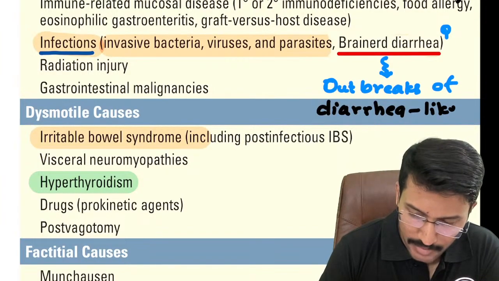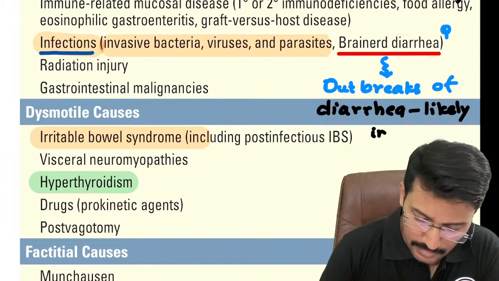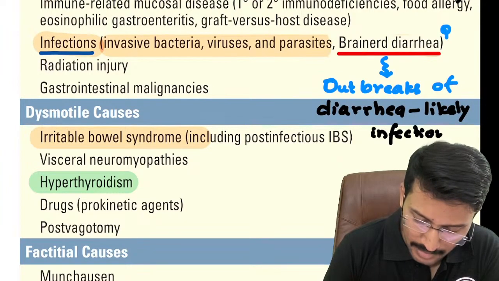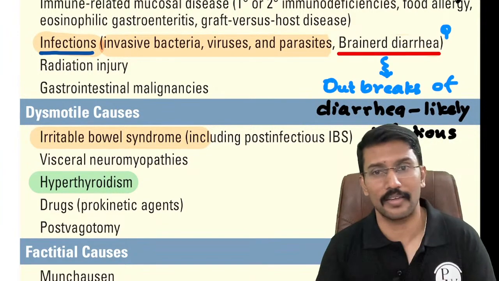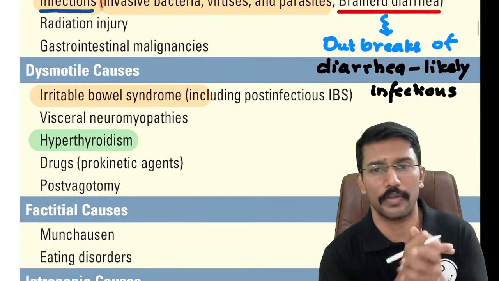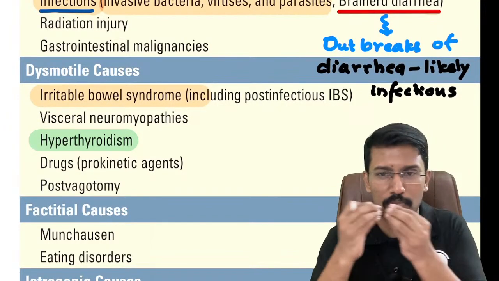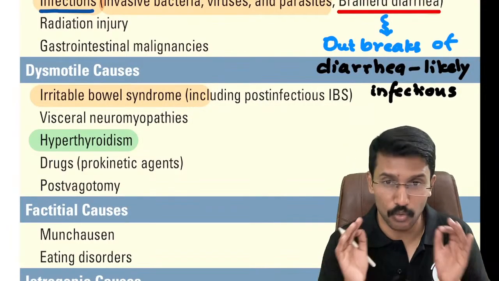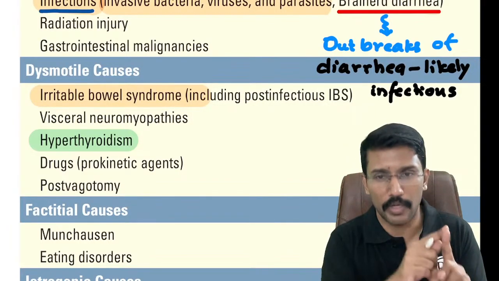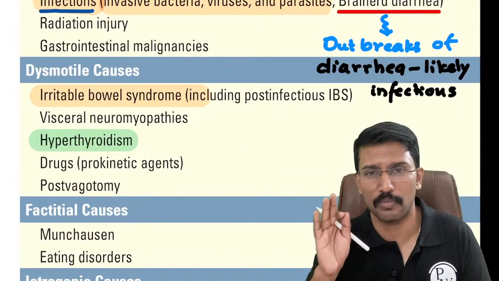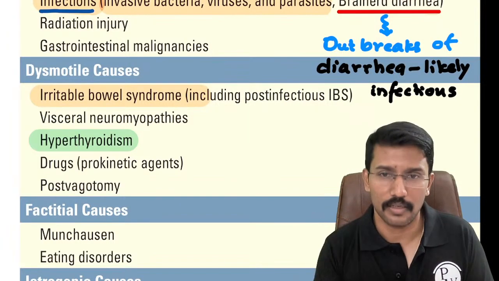It is believed to be infectious, likely infectious, but the clarity on which organism may be responsible is not very clear. Many studies have shown like this organism may be responsible, that organism may be responsible, but there is no consensus to say that okay, this particular bacteria or parasite is responsible for someone developing the Brainerd diarrhea.